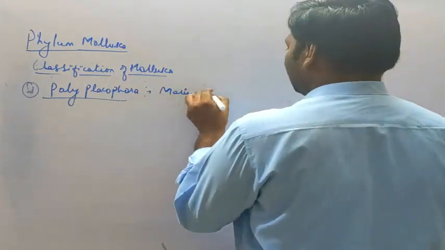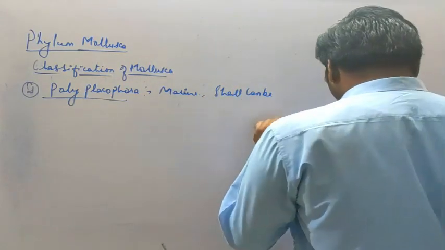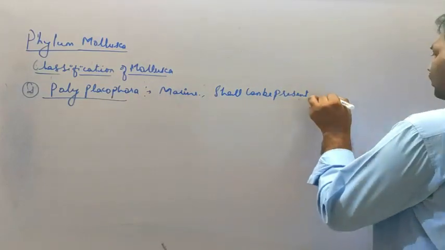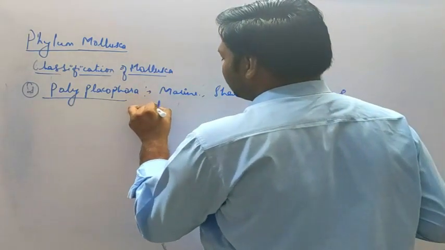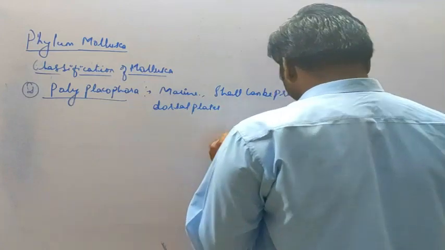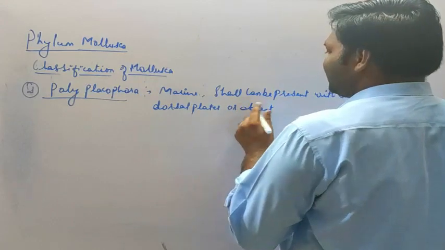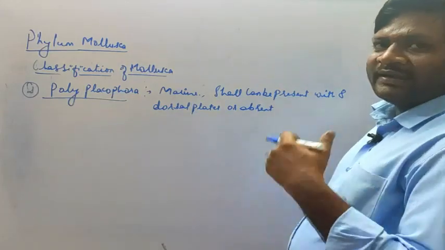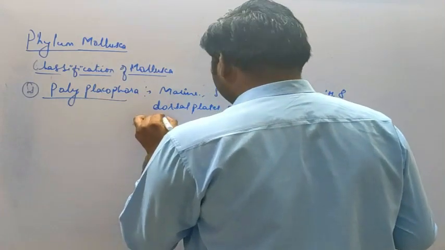Then shell can be present with 8 dorsal plates, or it may be absent also. Then they have a flat foot.